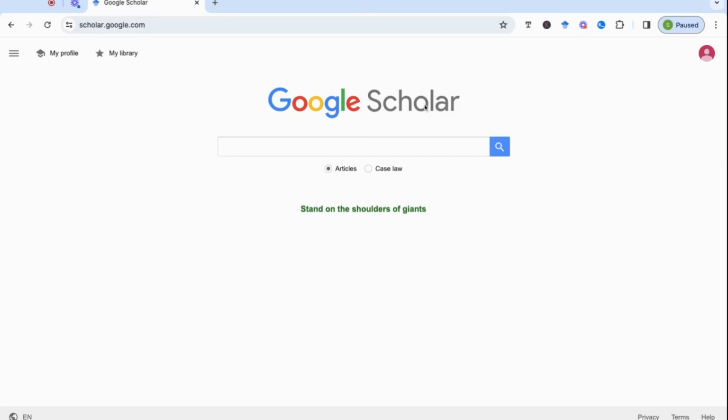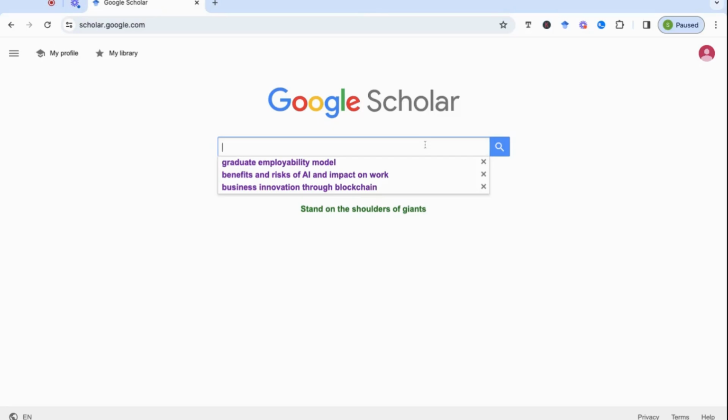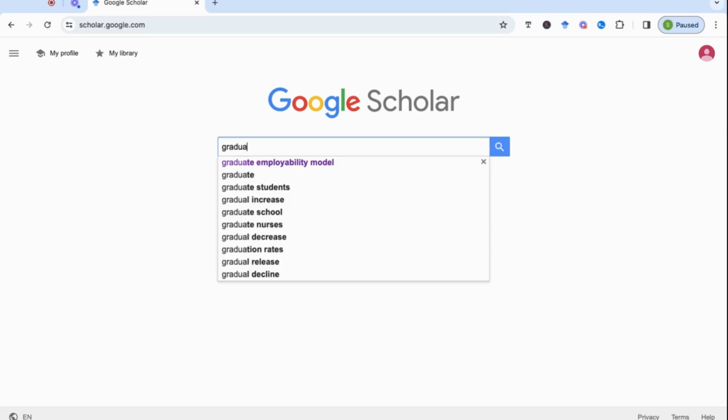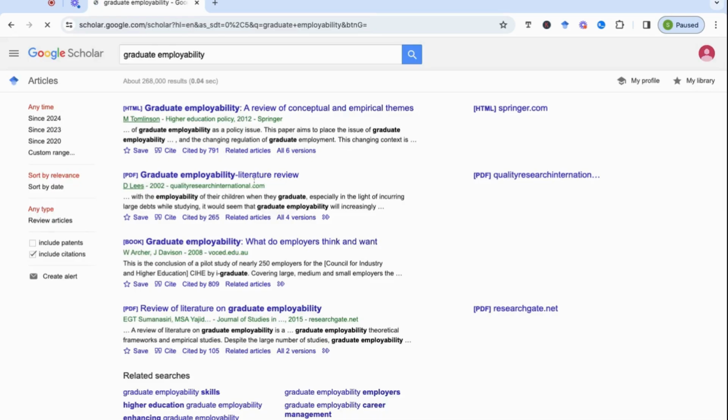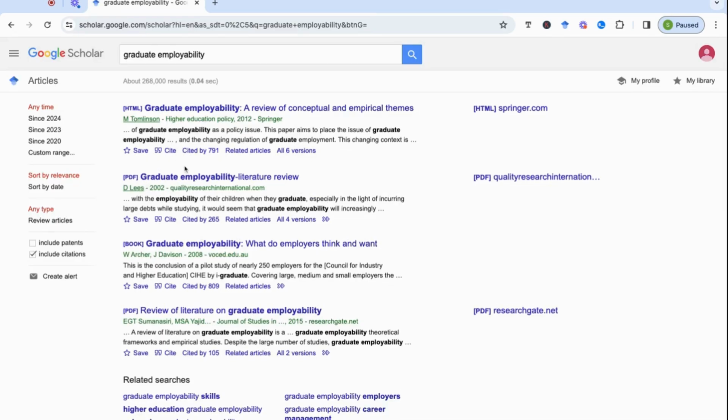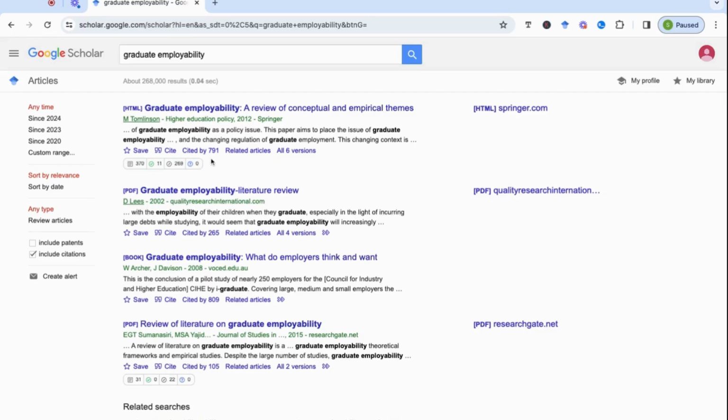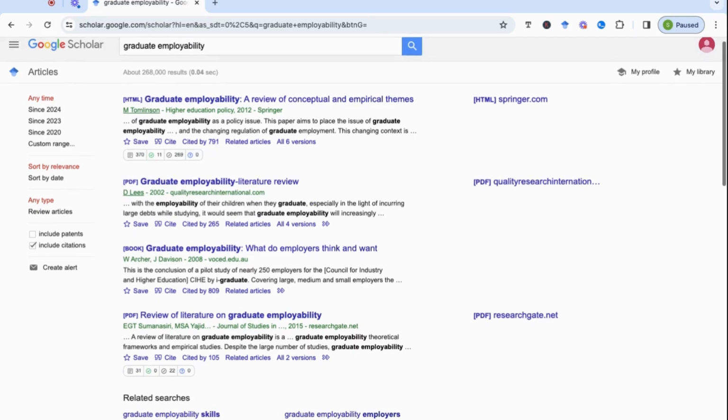Well, the first thing you can do is just go to Google Scholar, and then you can type in your keywords here. So I'm just going to add in here employability. And what we'll do is we'll start to look at who is recommended and the number of citations they have. So I've got two things here. I'm looking at the citations, cited by 791 other researchers and authors, and I've talked about this before in a previous video. I've downloaded the Scite extension, and it tells me, again, citations.